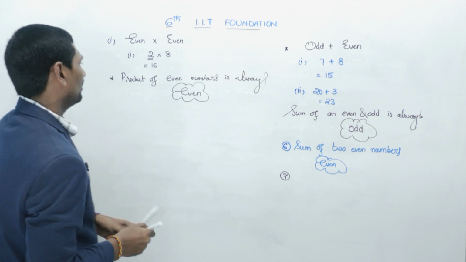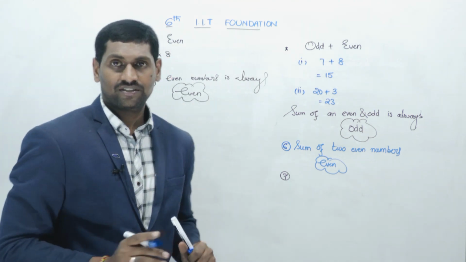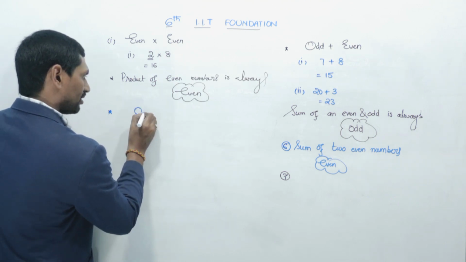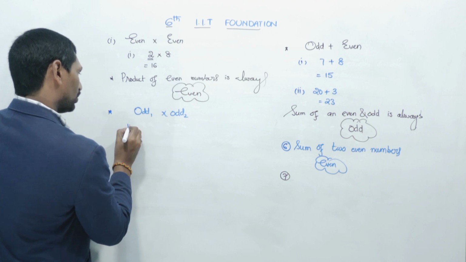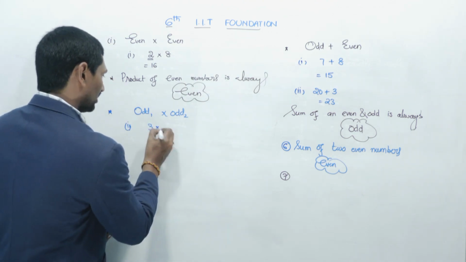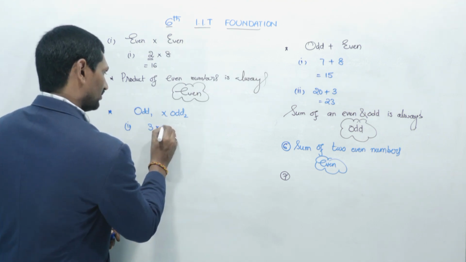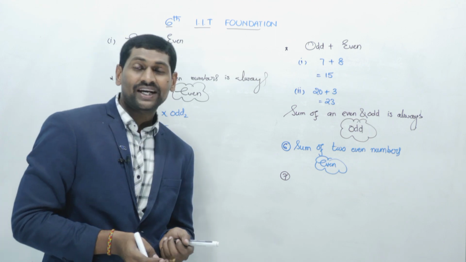Okay? Right. Now the second one, product of two odd numbers. Odd number 1 and odd number 2. Let us multiply through an example. The first odd number I am taking is 3, the second odd number is 5. 3 5s are 15. Is 15 odd or even?